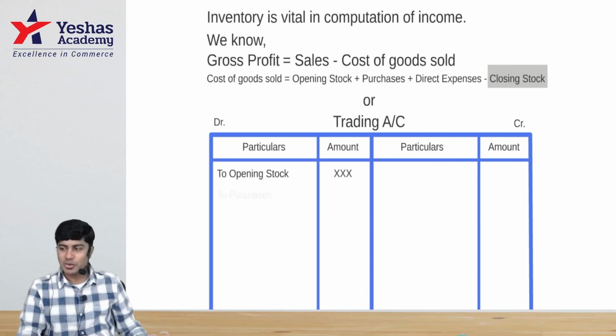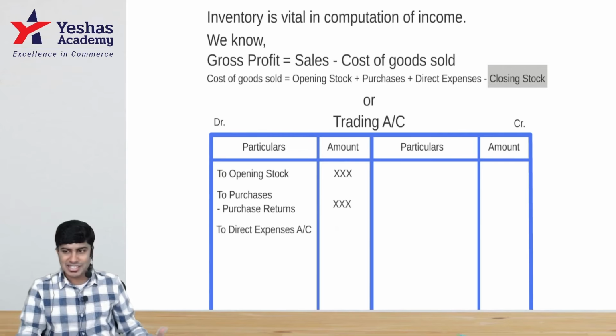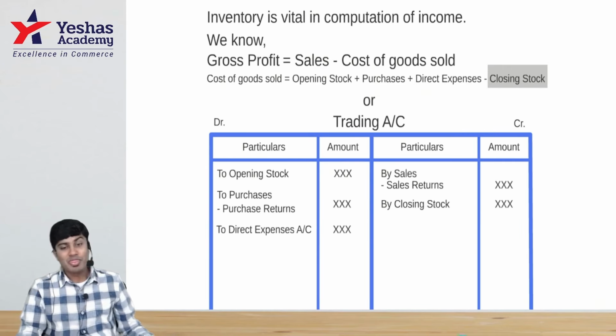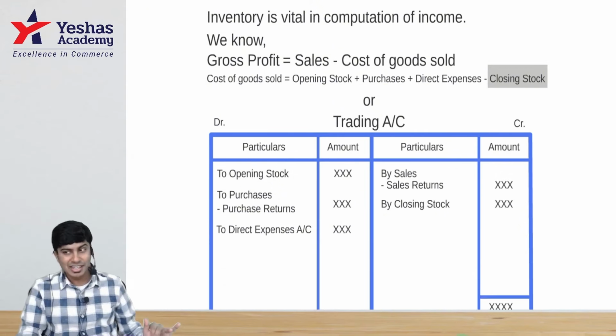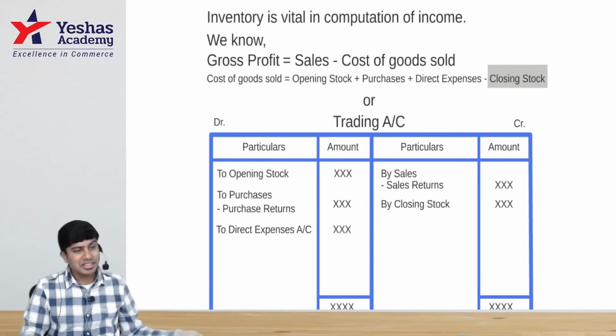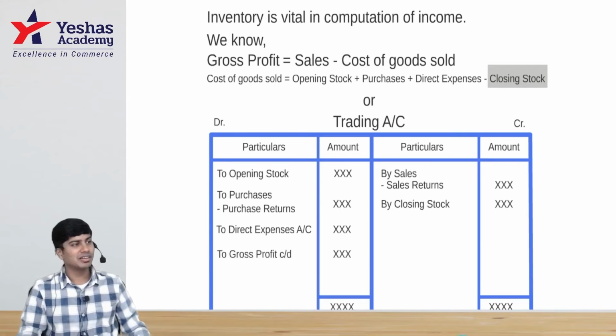After that, you write purchases less purchase returns. Then you write sales less sales returns, after direct expenses. Then you write closing stock. Then you find the total on the credit side. That total you write on the debit side. Then you find gross profit as the balancing figure.